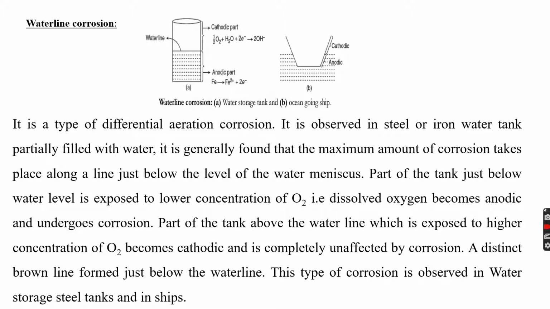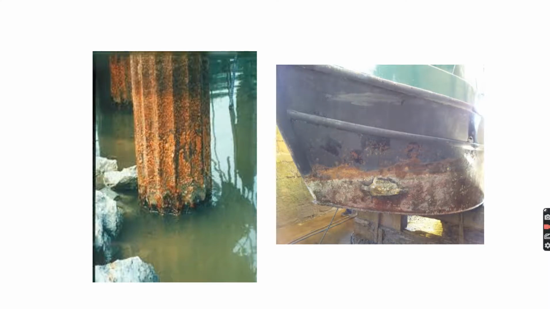The third type of corrosion is waterline corrosion. These are a few examples of waterline corrosion, such as ocean-going ships. You can observe here one brown colored layer.